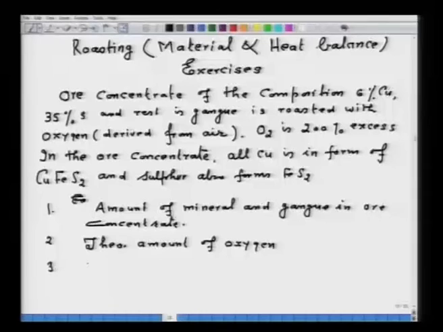That means, you have to write down a balanced chemical equation, and then whatever you calculate based on the balanced chemical equation, as I have illustrated in the lecture on stoichiometry, that is meant by the theoretical amount, in this particular case of oxygen. Third, you have to calculate the actual amount of air supplied.